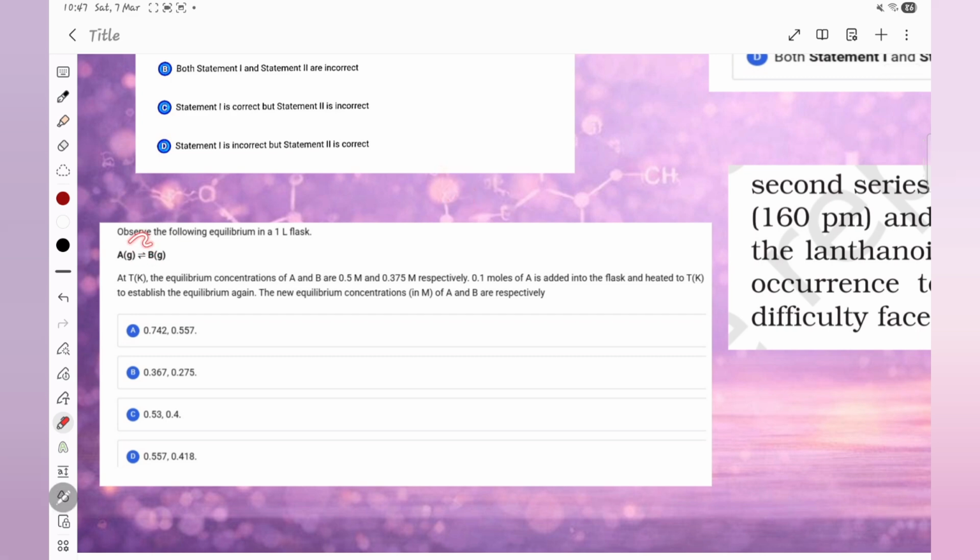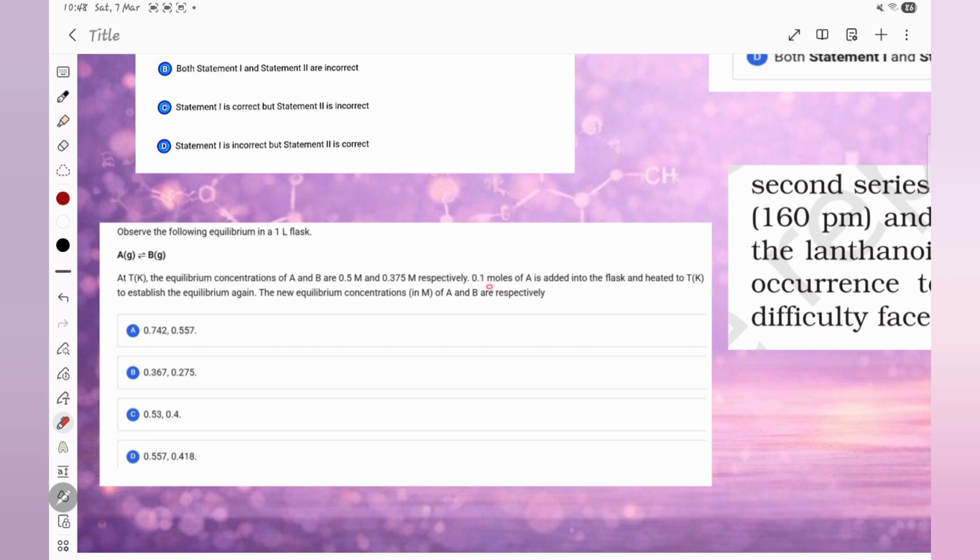So the question is that A is converting to B in a 1 liter flask at T Kelvin. The equilibrium concentrations of A and B are 0.5 and 0.375 molar respectively. So at the moment you get the question, you just write 0.5 here and 0.375 molar here. Since it is in 1 liter, you can say that it is the number of moles also, because C is equal to n by V, therefore n is equal to CV, and with 1 liter, C is equal to n.